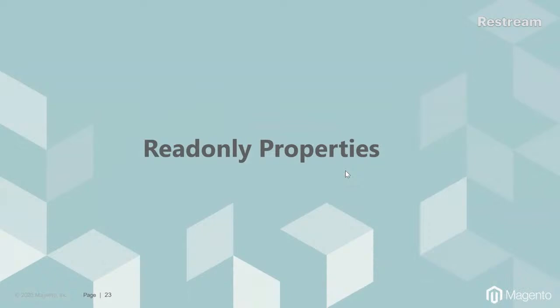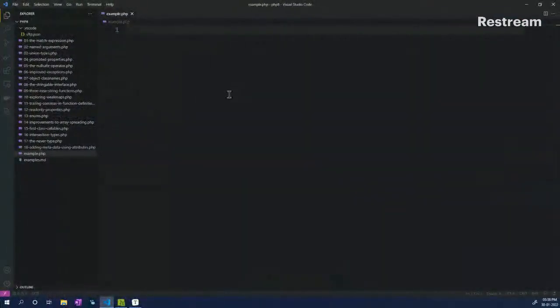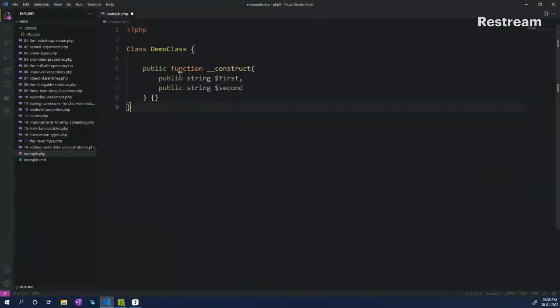Read only properties. How does this work? Let's have a look at the examples. Save that. Okay, now let's put in our demo class, and let's also put in our objects. Here we have a demo class with a constructor.